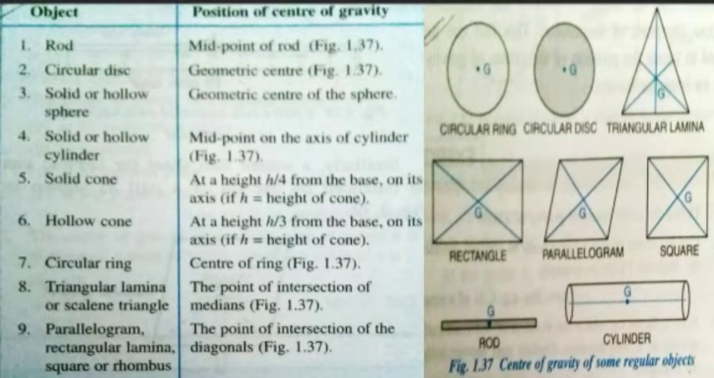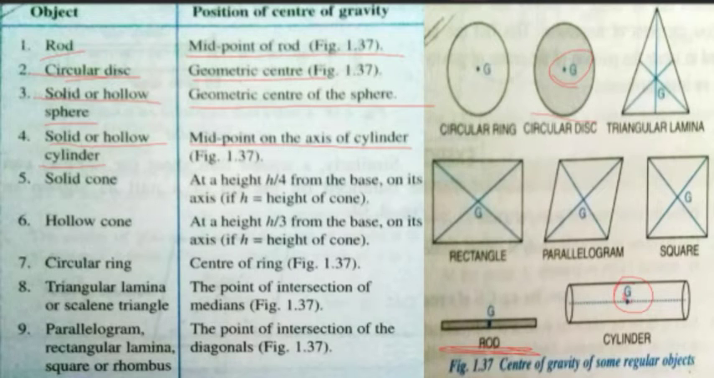Rod: position of center of gravity is midpoint of rod. You can see it here, this is the rod. Circular disc: geometric center. Here is the center of gravity. Solid or hollow sphere: geometric center of the sphere. Solid or hollow cylinder: midpoint of the axis of cylinder. This is the midpoint of axis of cylinder. Solid cone: at a height h upon 4 from the base on its axis. So solid cone, it is height h upon 4 from the base.